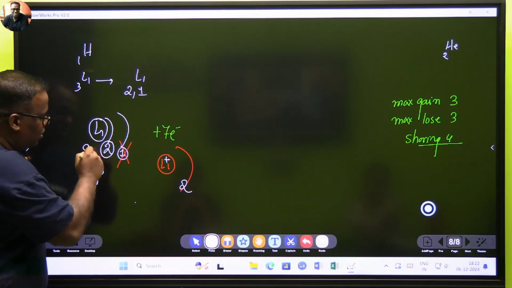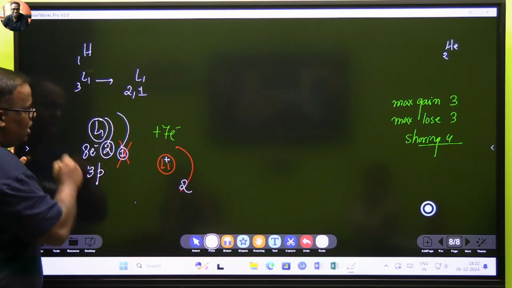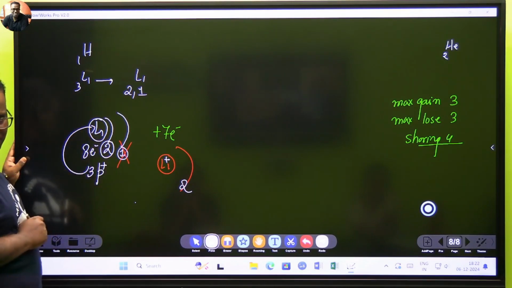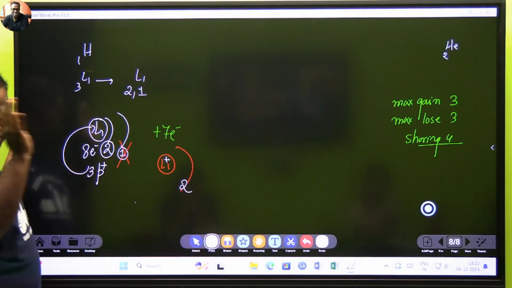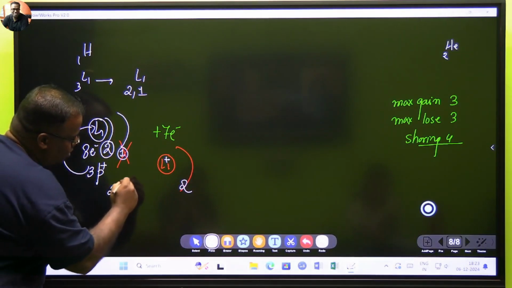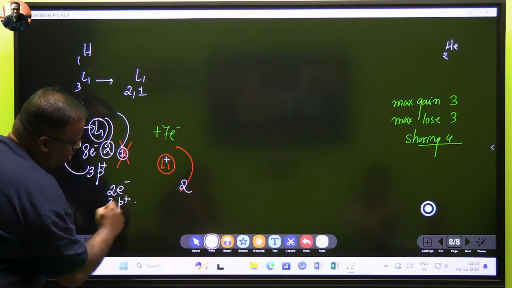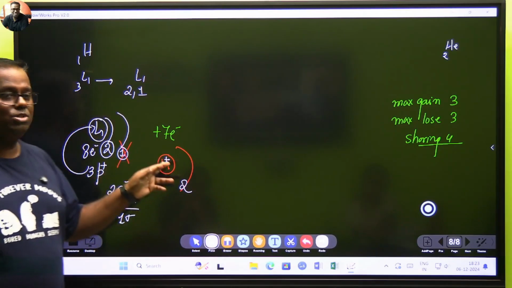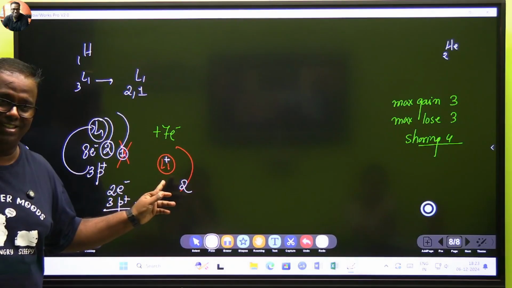And these are 3 electrons. If there are 3 electrons in the nucleus, I must be having 3 protons. तभी ना जाके ये balance करेगा. Out of 3 electrons, you have killed 1 electron. So now what is the relation? 2 electrons and 3 protons. इसको करेंगे तो 1 plus नहीं आ जाएगा excess. That 1 plus goes here. This is known as lithium ion.